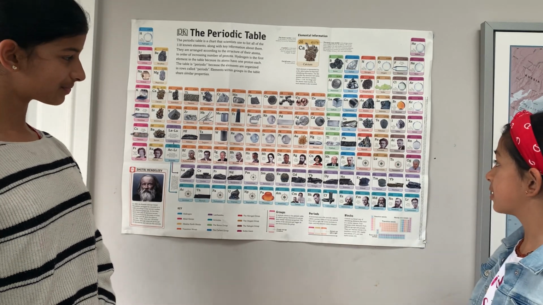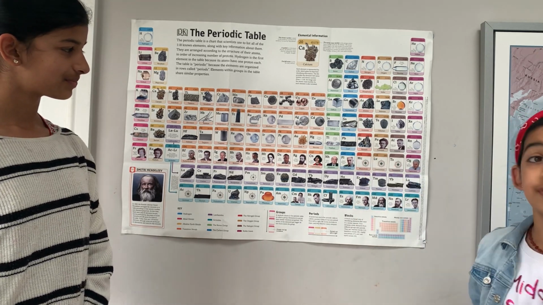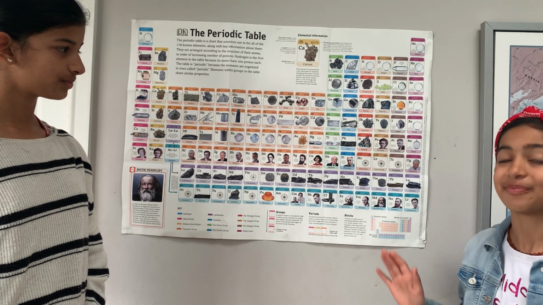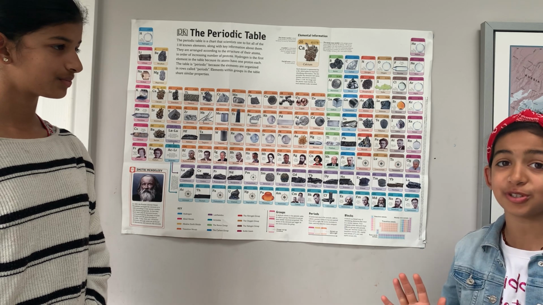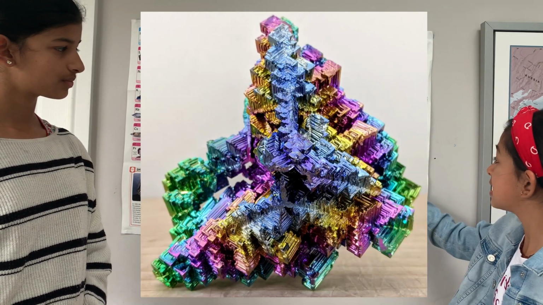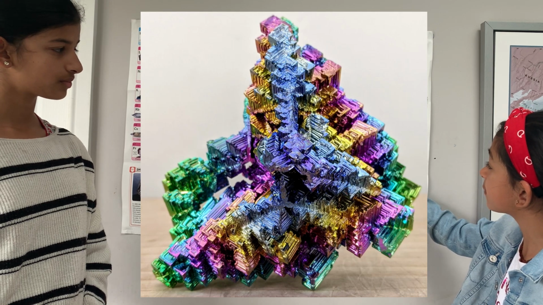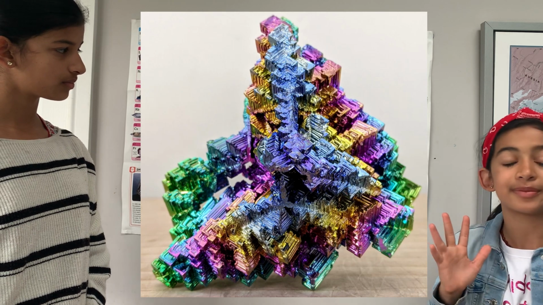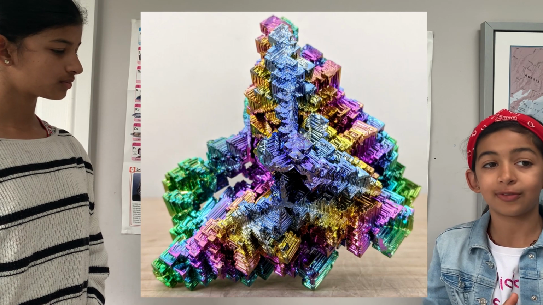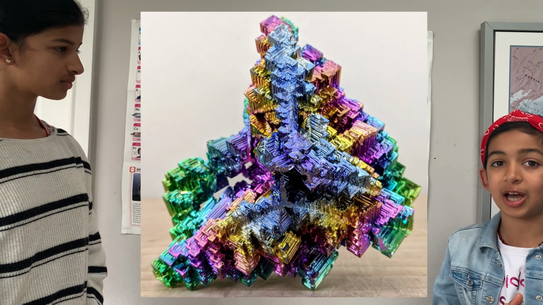My favorite element is bismuth, right here. This is because bismuth creates these beautiful crystals called Hopper crystals. You might not be able to see from here, but they are made from different colors and look like a huge geometric shape, which is just beautiful. I recommend you search pictures of bismuth up.